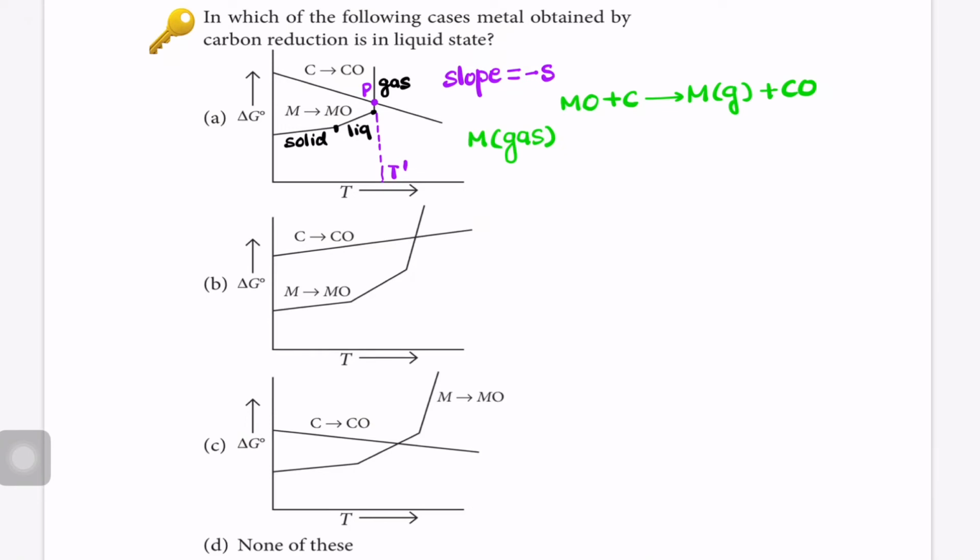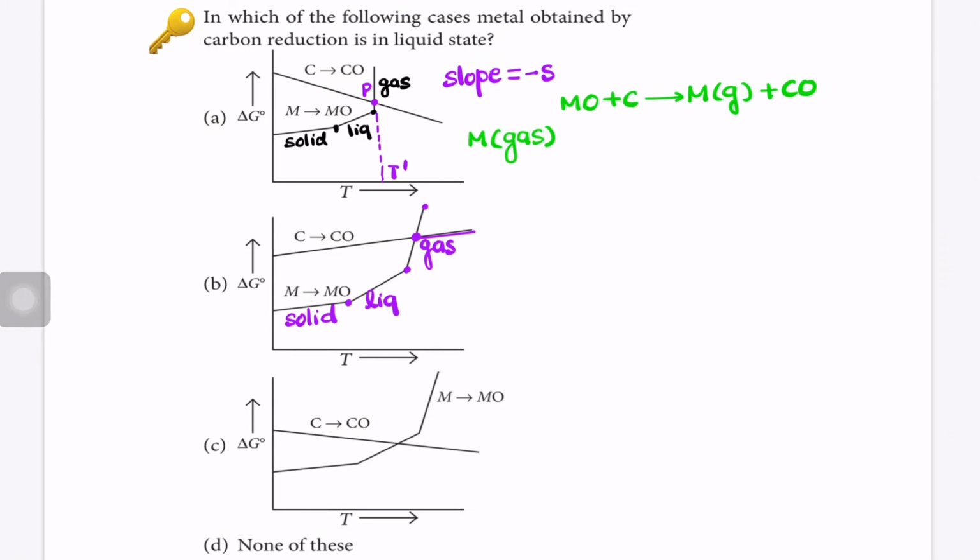Similarly, if we see the second one, up to that it is solid, from there to there it will be liquid, and from this to this it will be in gaseous phase. Again, we can see the metal is in gaseous form after this intersection point, because only beyond that will it be able to reduce, and it is in gaseous form.